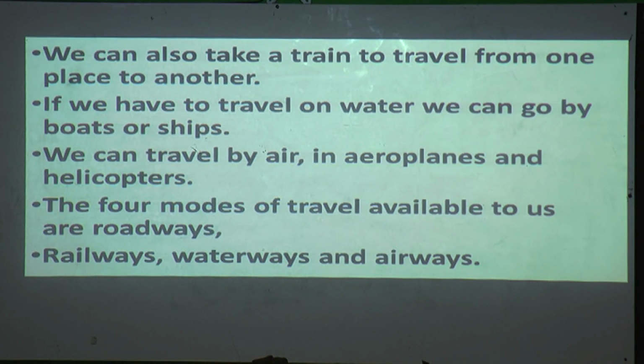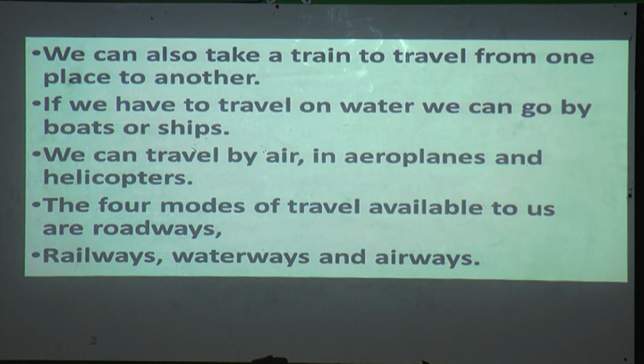If we want to travel on water, what can you use? Ships or boats. Can buses, cars, vehicles run on water? No, it is not possible, isn't it? So in waterways, ships and boats can be used.